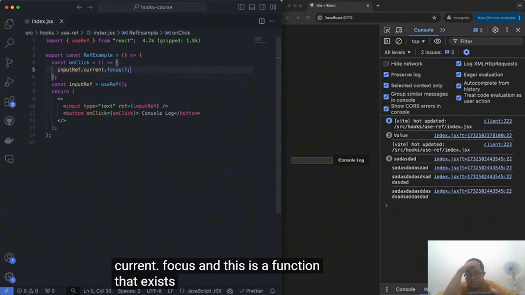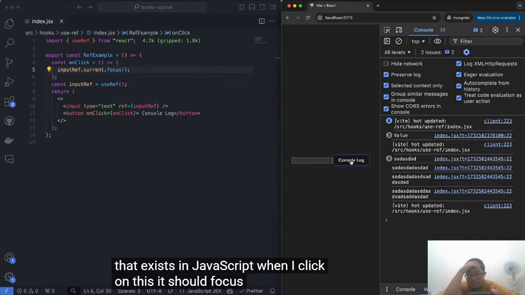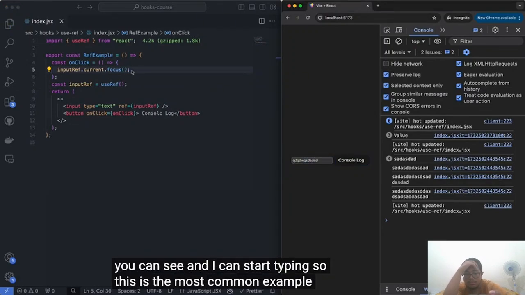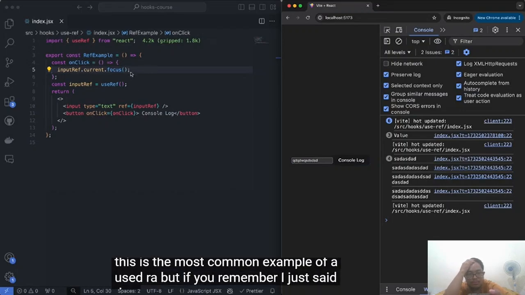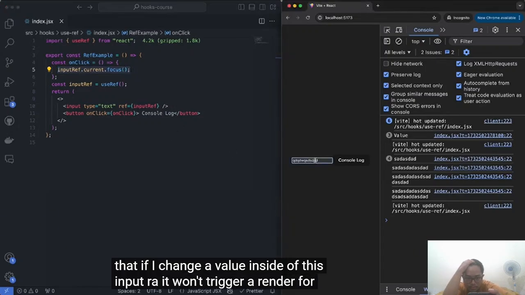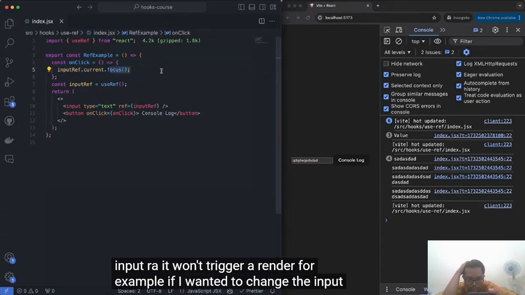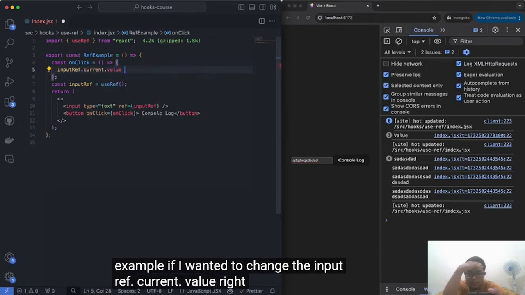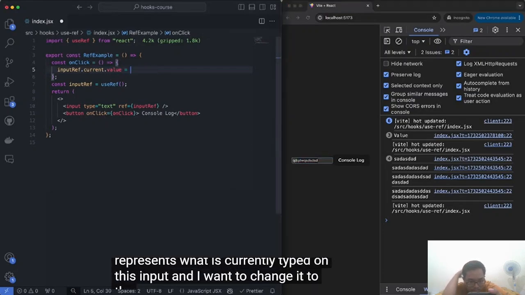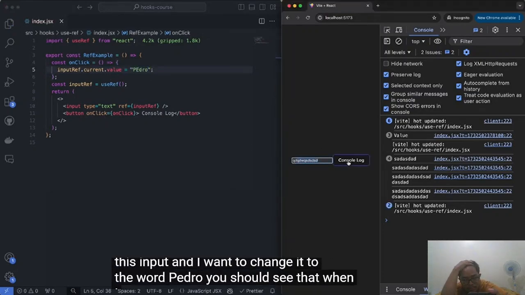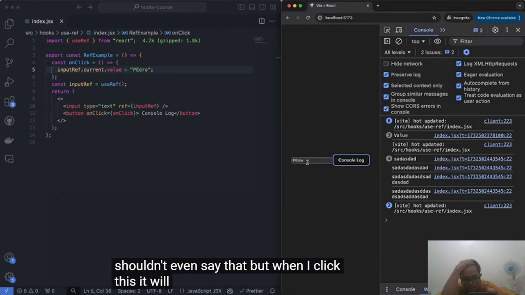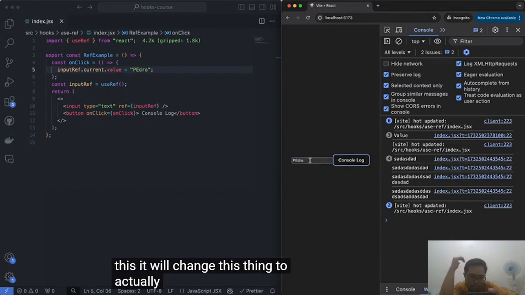I can just say inputRef.current.focus. And this is a function that exists in JavaScript. When I click on this, it should focus on this input, as you can see. And I can start typing. So this is the most common example of a useRef. But if you remember, I just said that if I change a value inside of this inputRef, it won't trigger a re-render. For example, if I wanted to change the inputRef.current.value, which we know represents what is currently typed on this input, to the word Pedro, you should see that when I click console log, it will change this to actually say Pedro.